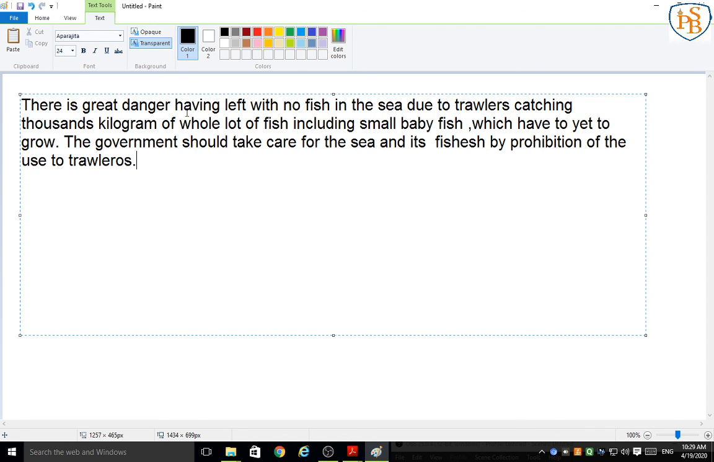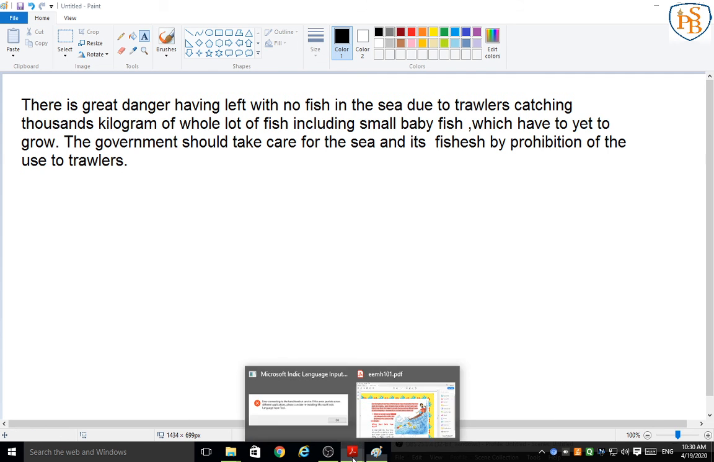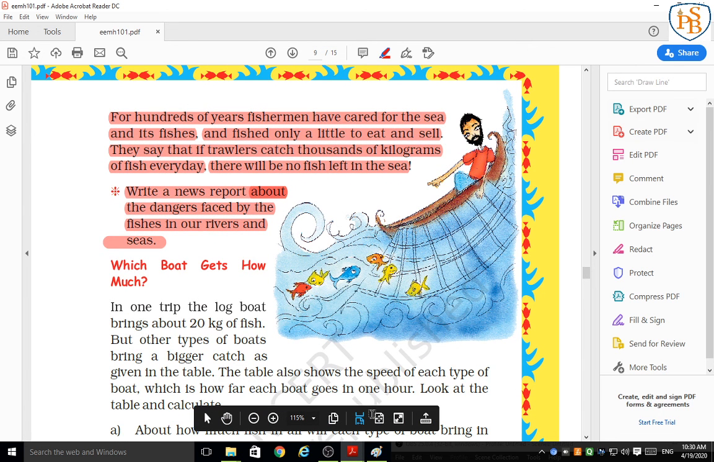There is great danger of being left with no fish in the sea due to trawlers catching thousands of kilograms of a whole lot of fish, including small baby fish, which have yet to grow. The government should take care of the sea and its fishes by prohibition of the use of trawlers. Okay, so this was our question, that you have to write a news report about the dangers faced by the fishes in our rivers and the sea.